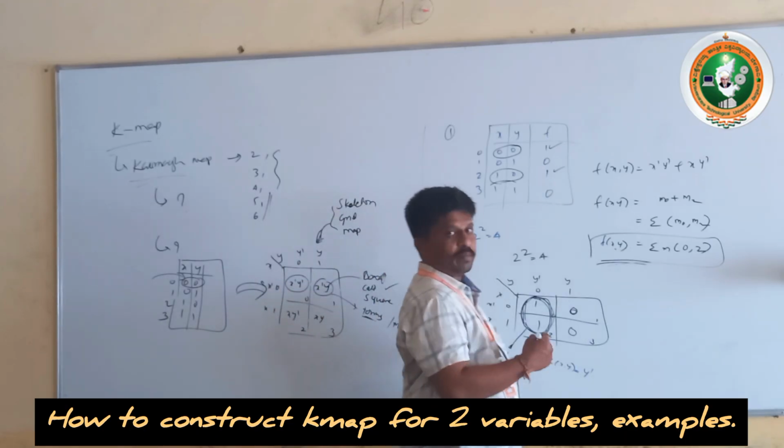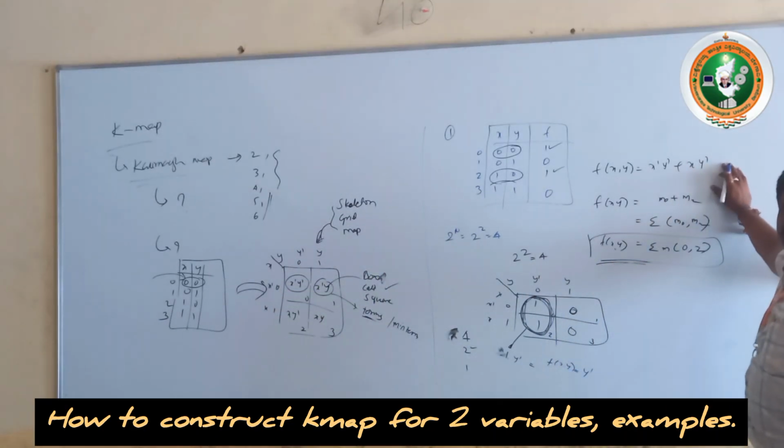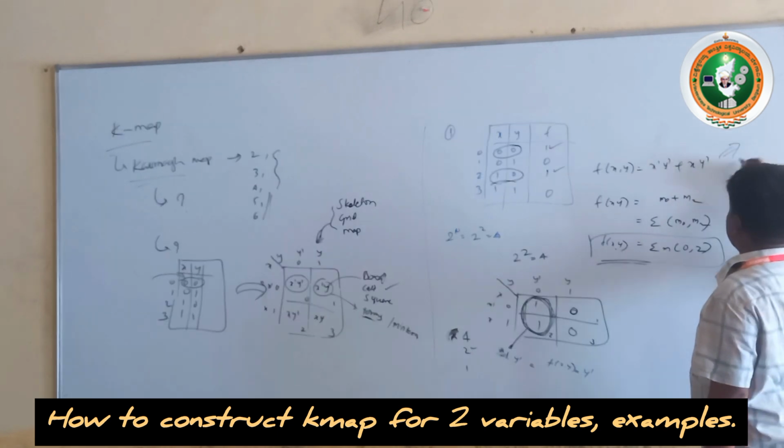While simplifying this Boolean function with the Boolean laws, because we have two variables, Boolean laws can be applied up to 3 variables. We can apply this to check whether we got the correct answer or not.